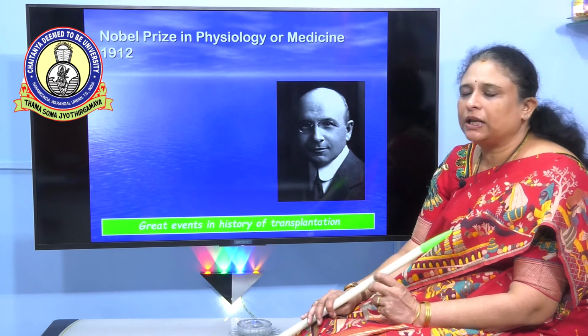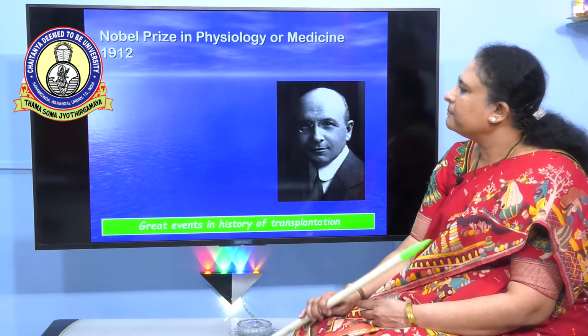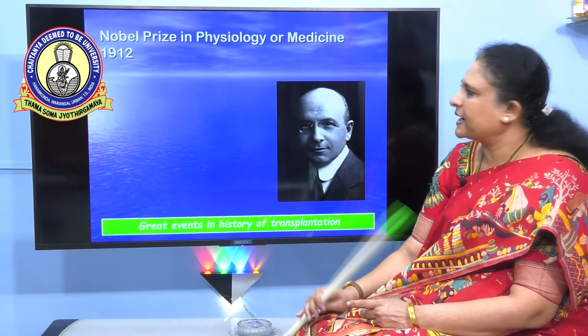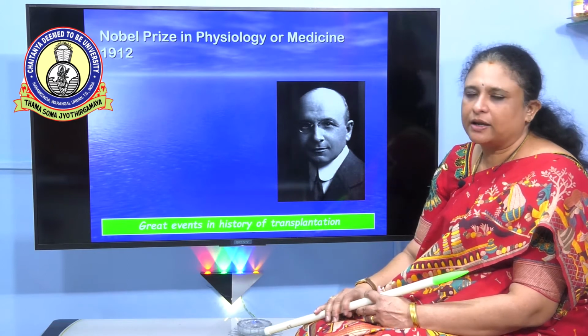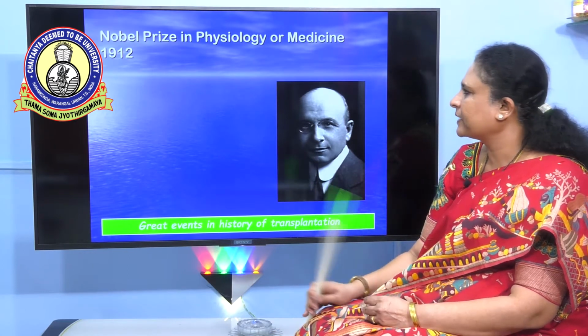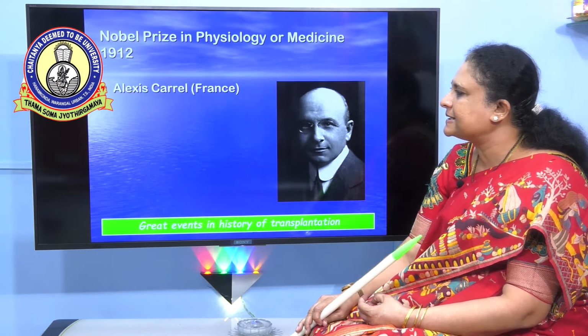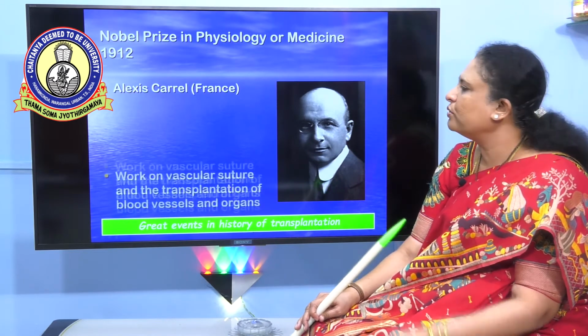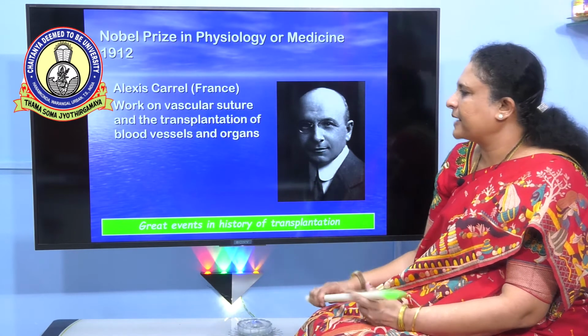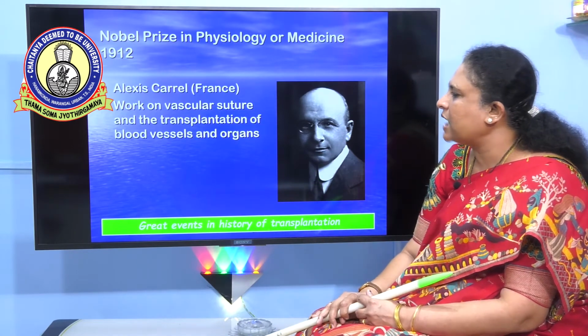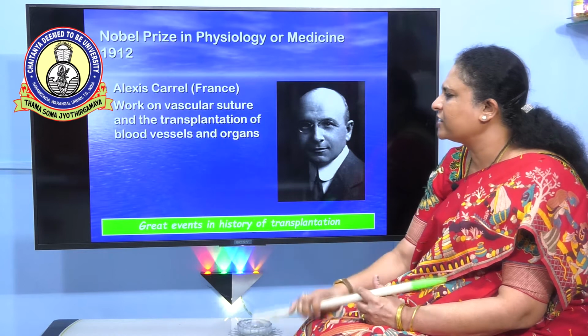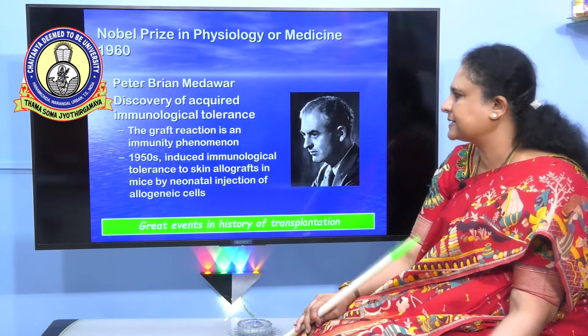Based on transplantation, many Nobel Prizes have been awarded to many scientists. In 1912, Alexis Carrel from France was given a Nobel Prize for his work on vascular suture and transplantation of blood vessels and organs.